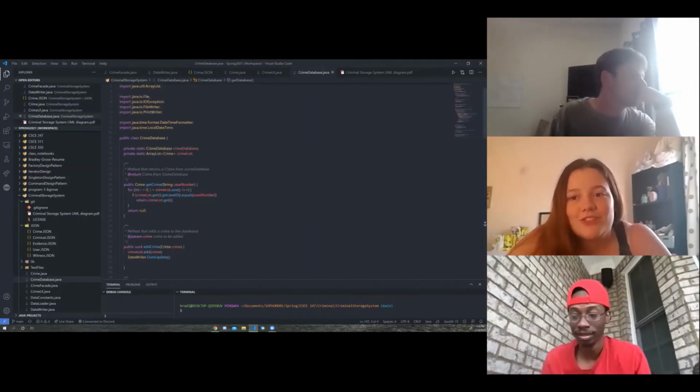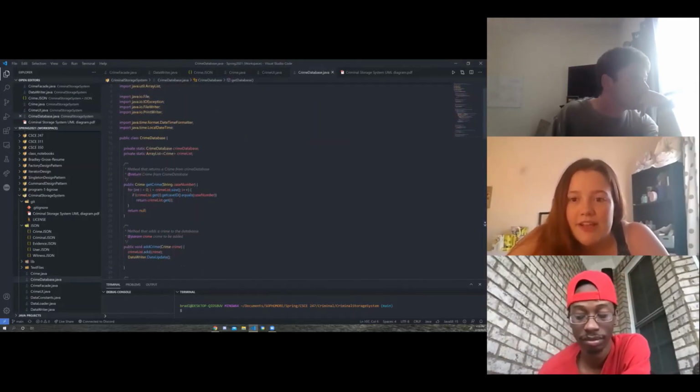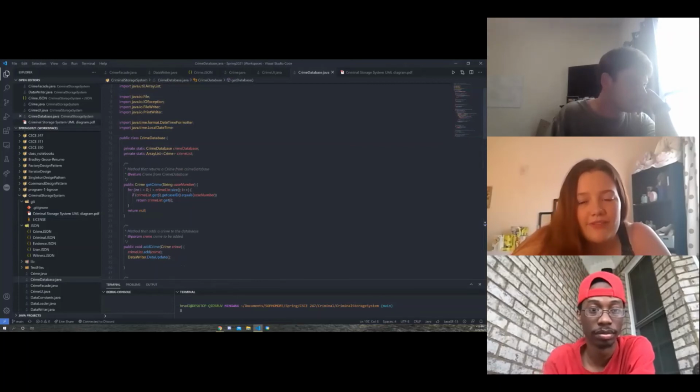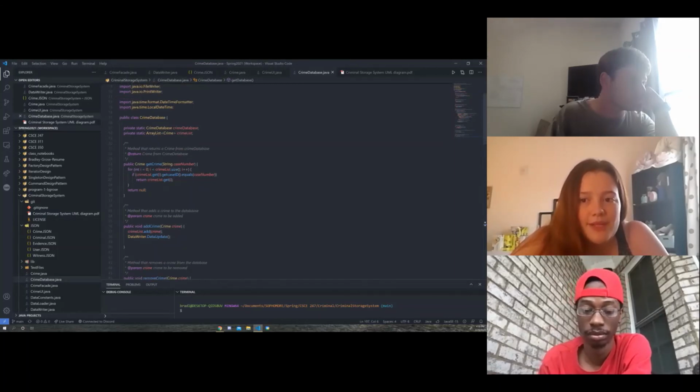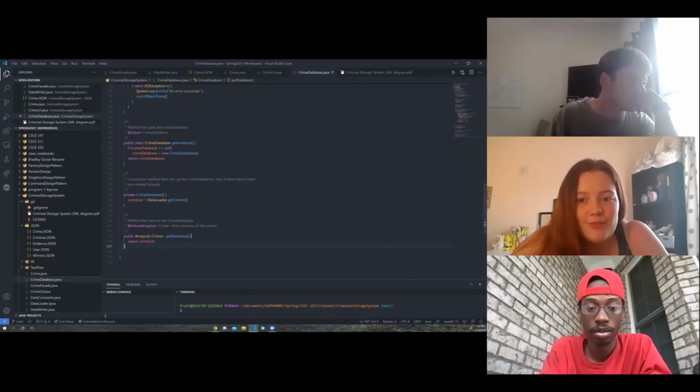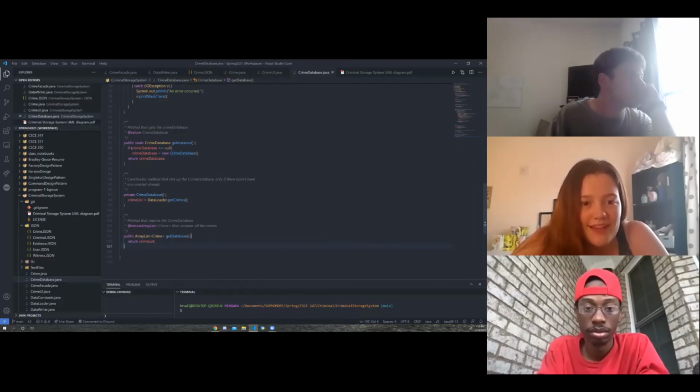We mainly use two different types of design patterns. The first pattern is the singleton design pattern, which is used in our three database classes. We use the singleton design pattern because we wanted the database classes to have only one instance and provide a global point of access to this instance. One example of this is if you look at the crime database. The crime database sets up an instance of the crime database as static and has a global point of access to it with the method getInstance, which is shown on the screen.